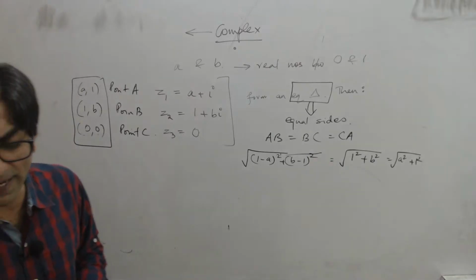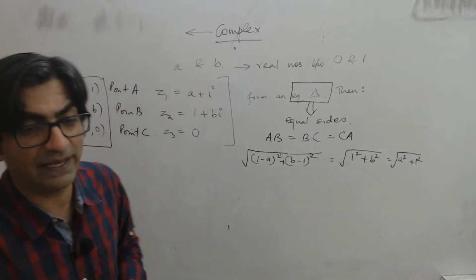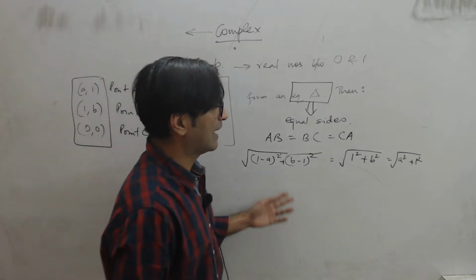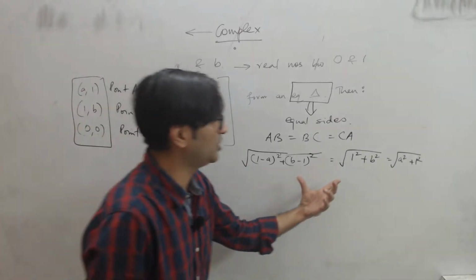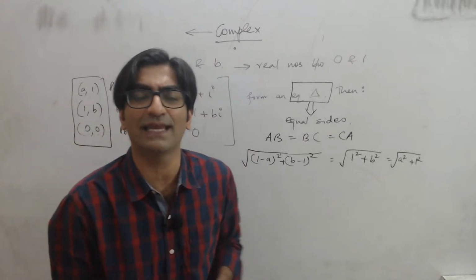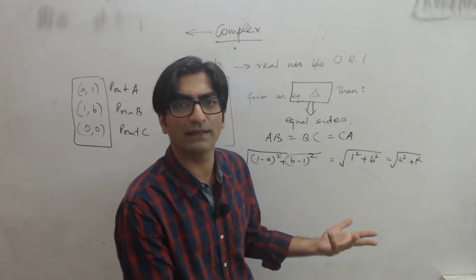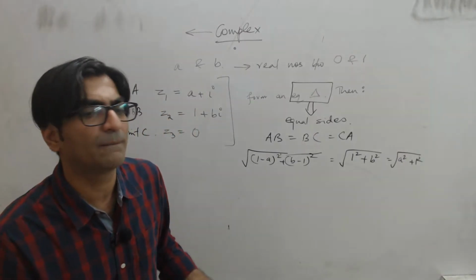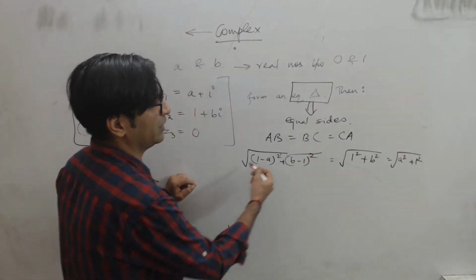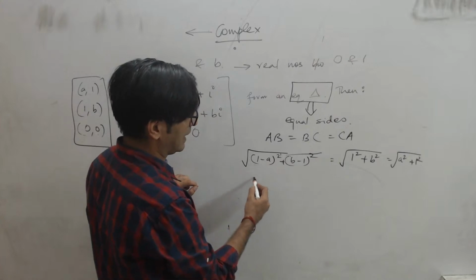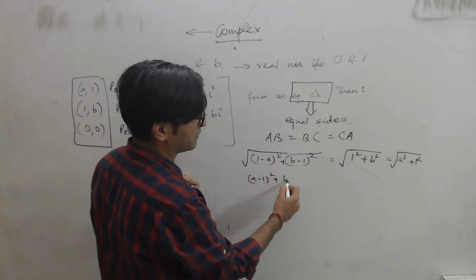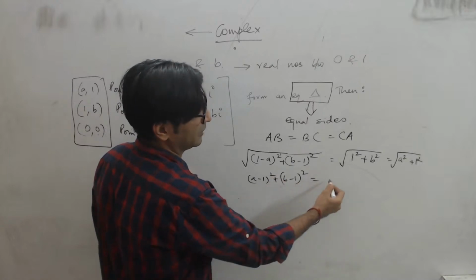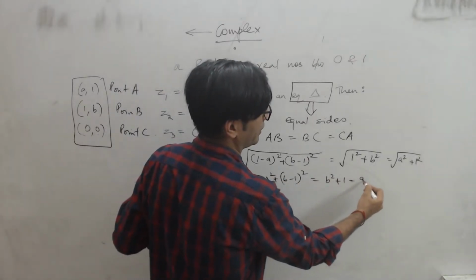So if you apply the distance formula, this is the relationship that you'll get, right? And obviously, I'm getting 3 distances, you can equate them in pairs. That will give you 2 equations in A and B. And somehow you need to solve and get the values of A and B, right? So after this, the moment you apply the distance rule, it becomes a straightforward question. What do I do? Square all of this, right? Squaring this, I'll get (A minus 1) whole square plus (B minus 1) whole square, right, is equal to B square plus 1, which is also equal to A square plus 1, right?